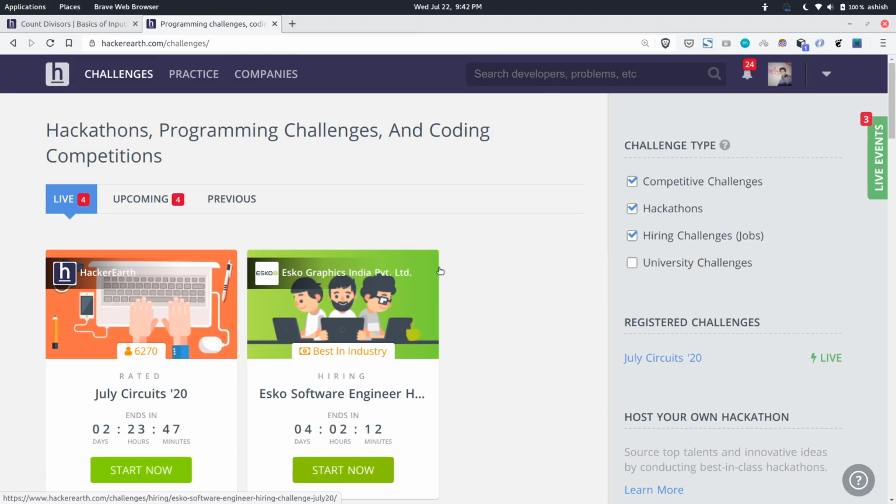So if you are a beginner, starting with HackerRank is preferred. Once you get good with the syntax of the language and you solve a few questions, you can directly jump on to Hacker Earth and then you can participate in these challenges. Once you log in, you'll get this screen. We'll first go to the practice section on the top.